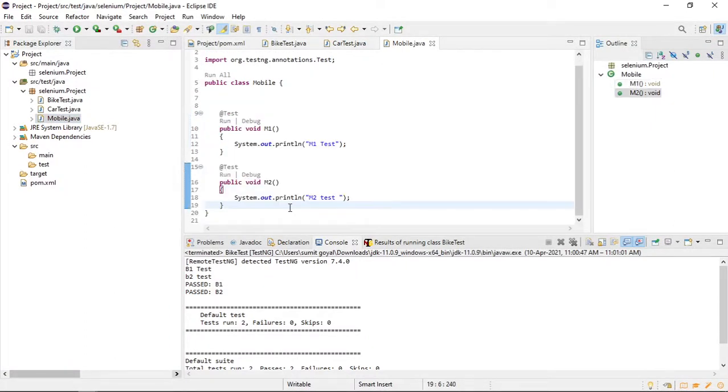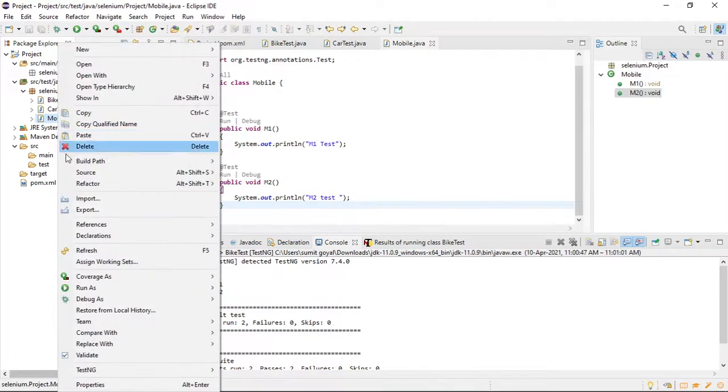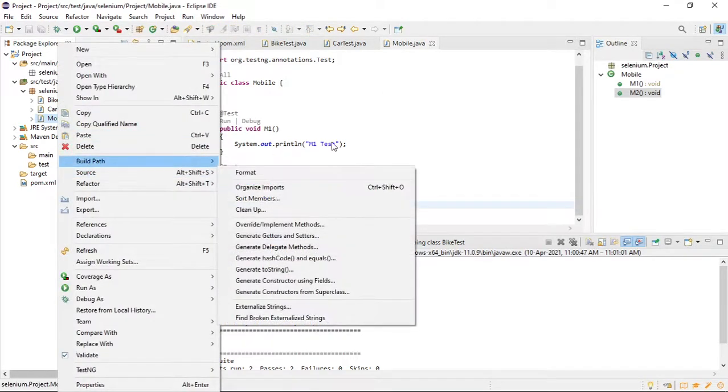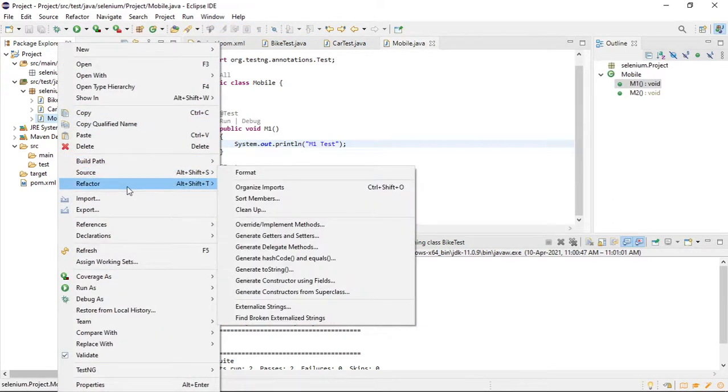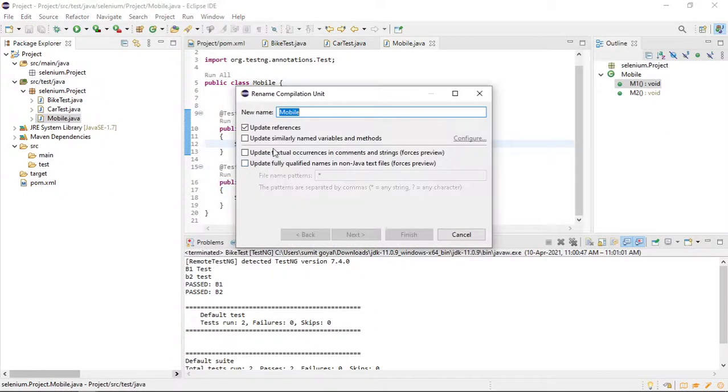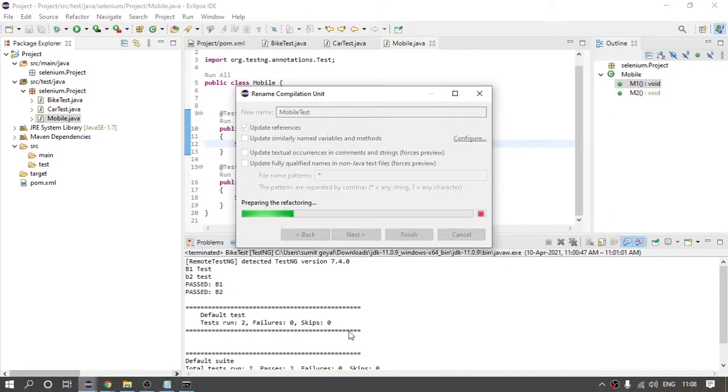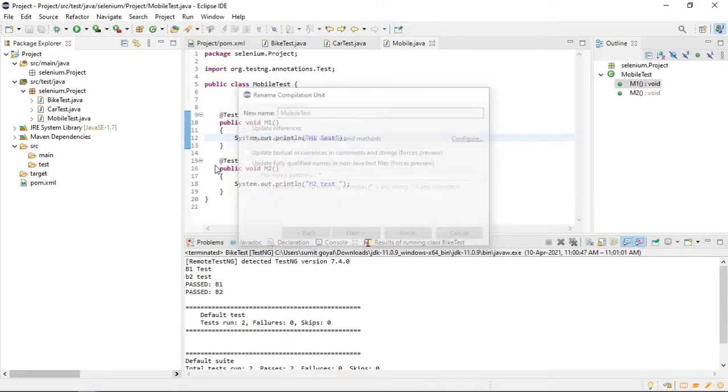The reason is that if you do not provide Test, here you can see I have provided Test after every class. If you do not provide Test after your class, then Maven will not recognize it. This is the reason I'm writing Test after each and every class. So here also you have to rename the class and add Test after the class name, and click on finish. Now if you run that, it should run.